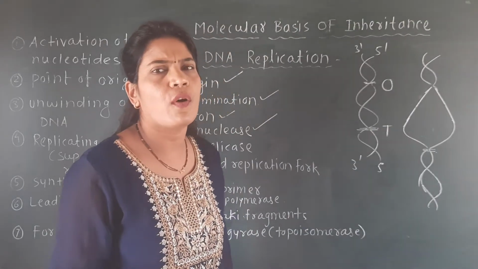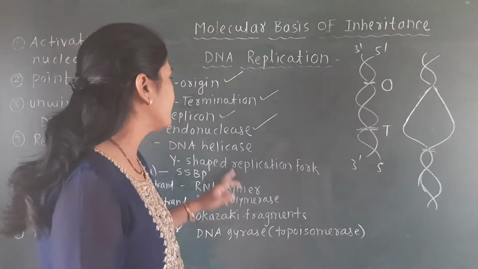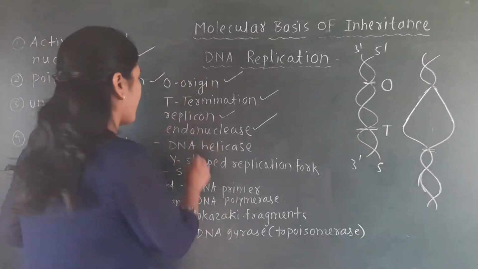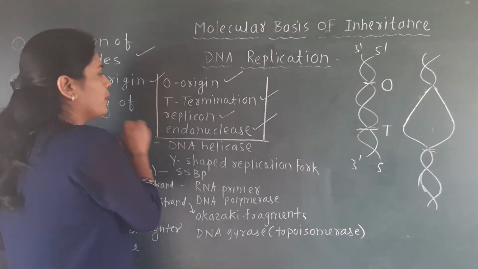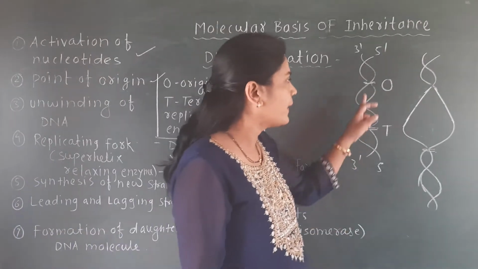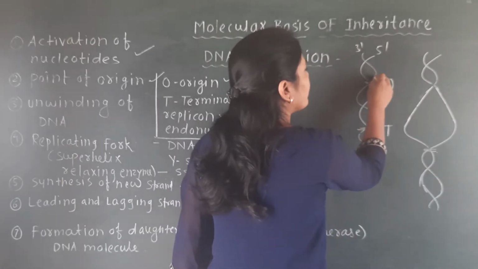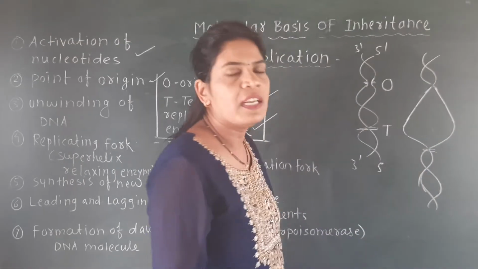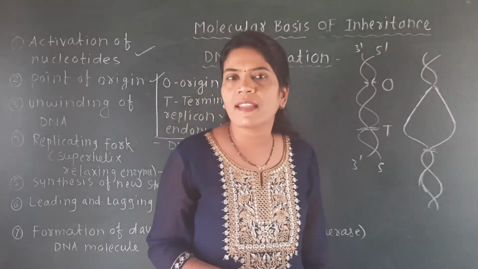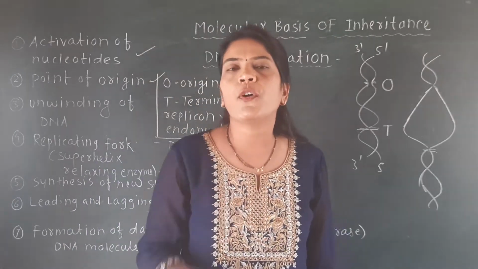One enzyme is involved at the origin point, and the name of that enzyme is the endonuclease enzyme. What is meant by endonuclease enzyme? This endonuclease enzyme may cut at the origin point. Here it makes the cut, and due to this cut, these two strands of DNA get separated from each other. Generally, this endonuclease enzyme cuts the phosphodiester bond or the sugar phosphate backbone.